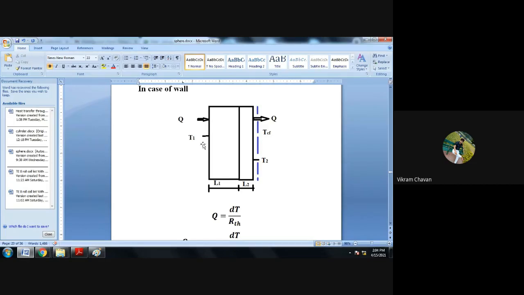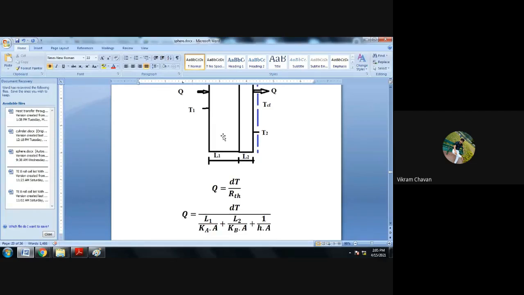The heat will flow from higher temperature to lower temperature, so the heat flow direction is provided. Provide the appropriate nomenclature, and the thicknesses are given as L1 and L2.